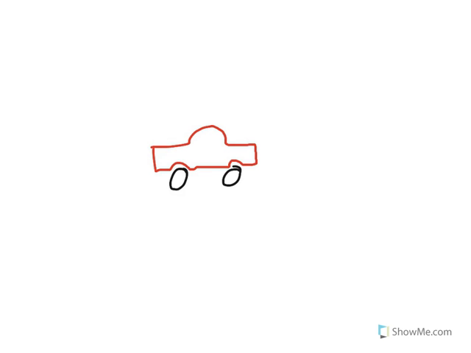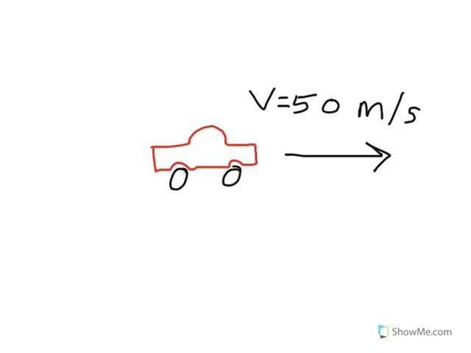Okay, and this car is traveling, let's say west, and I really don't care how fast. Let's just make an arbitrary number. Let's say 50 meters per second. So its velocity is 50 meters per second to the west. Okay, and that's a constant velocity. It's not changing, just 50 meters per second.